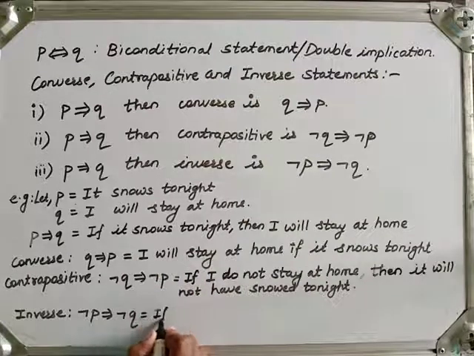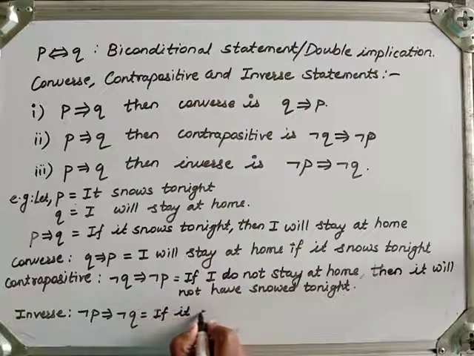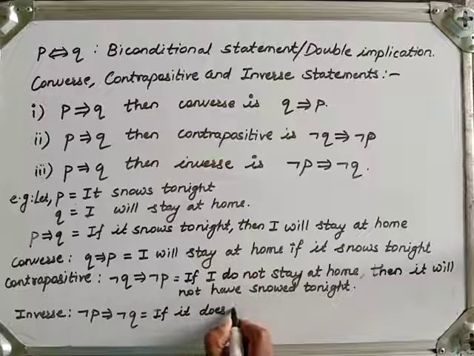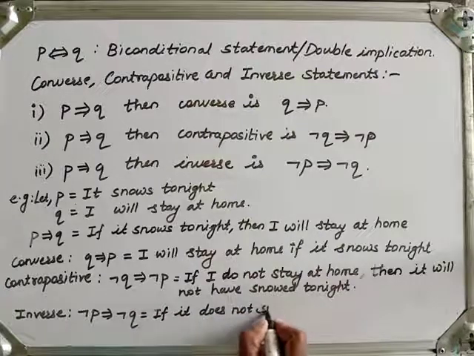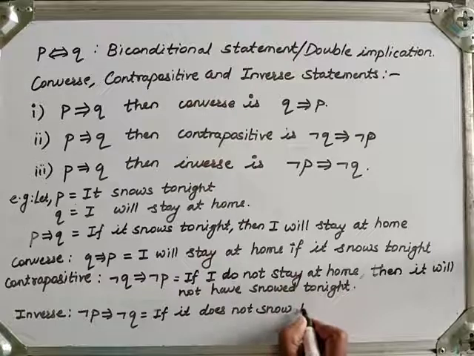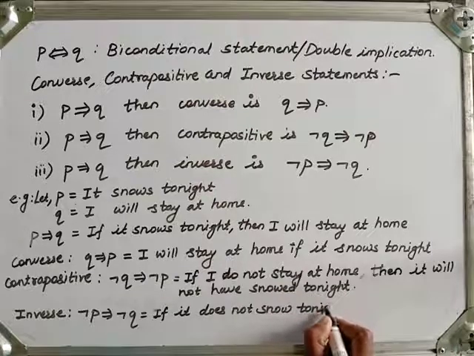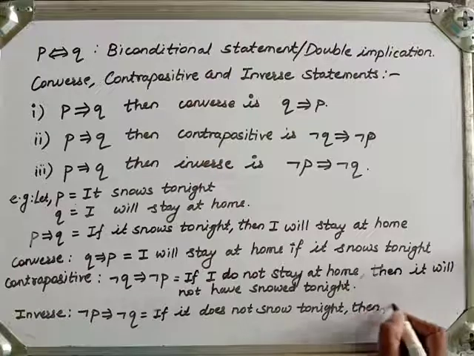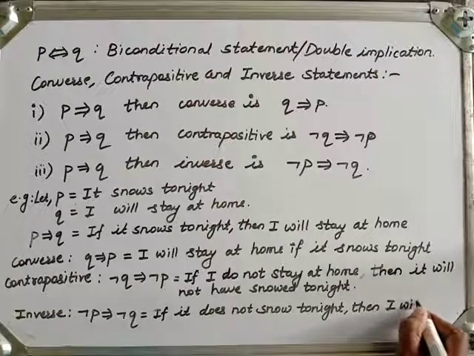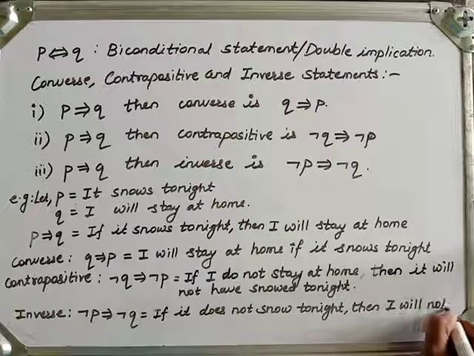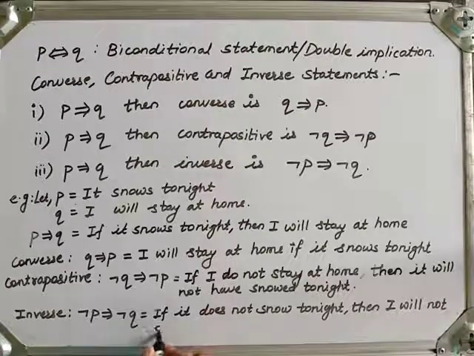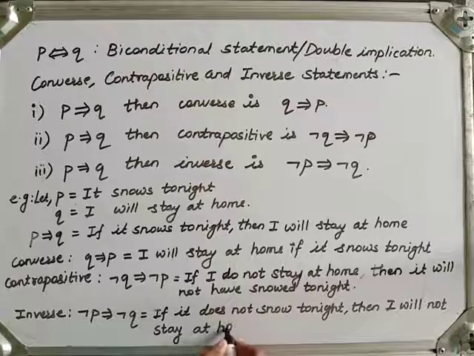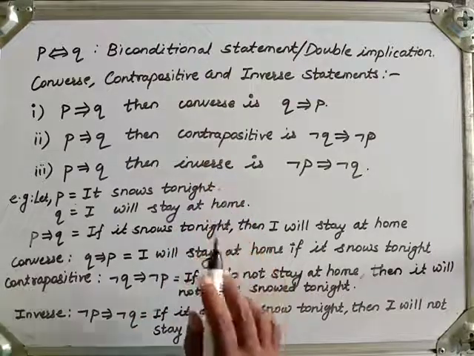So if it does not snow tonight, then I will not stay at home. So this is about converse, contrapositive and inverse.